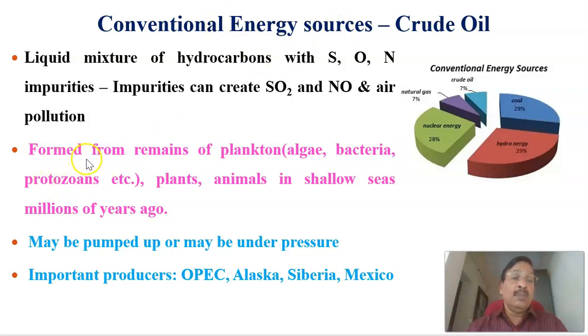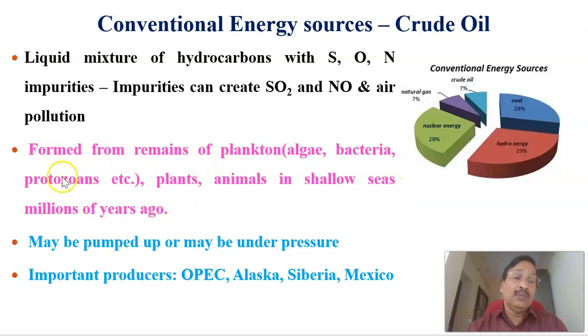It is formed from the remains of plankton, that is algae, bacteria, and protozoans, and plants and animals in the shallow seas millions of years ago.